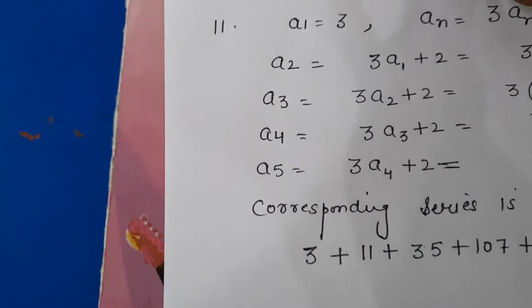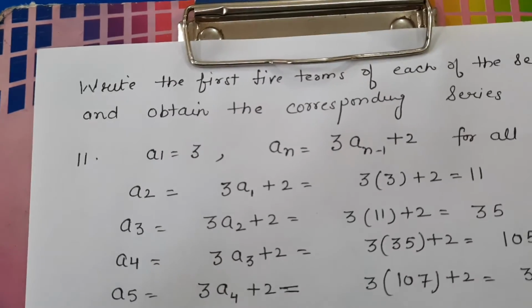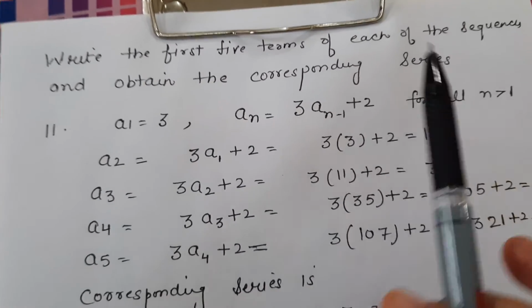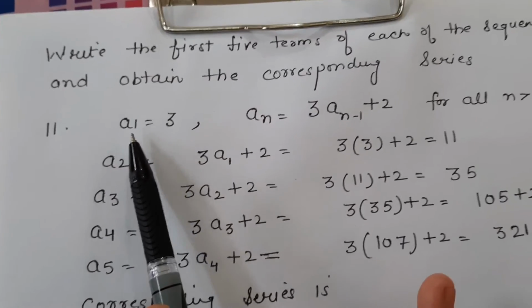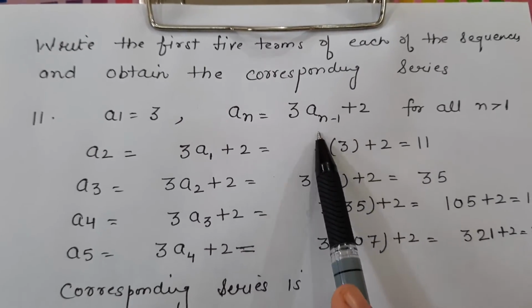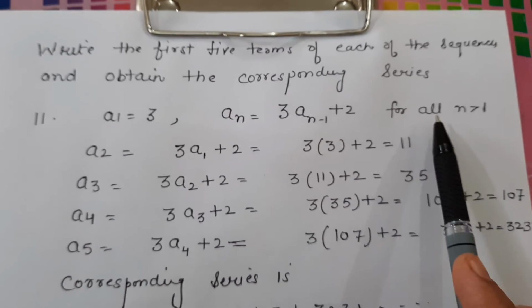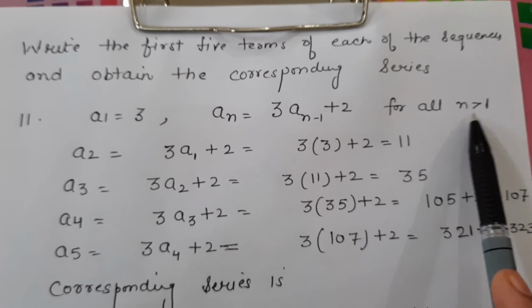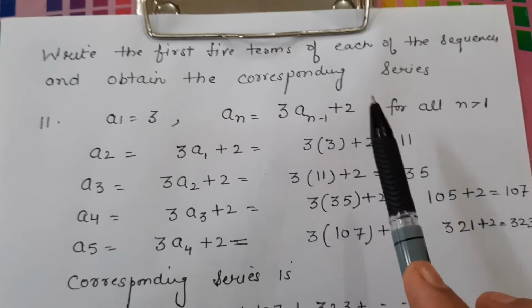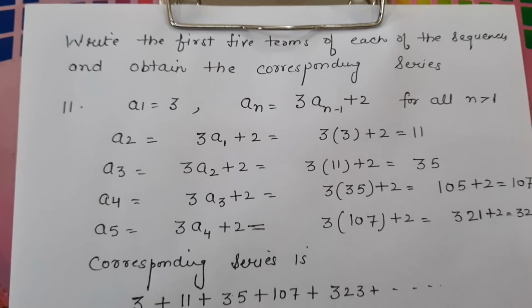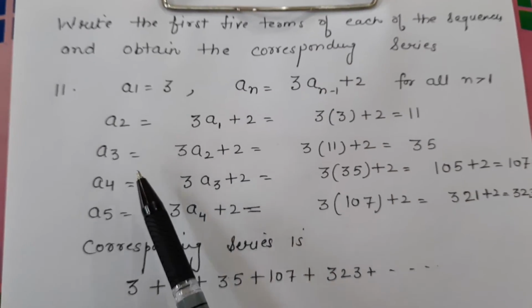Now in this question, you first have to write the first 5 terms of each of the sequences and then obtain the corresponding series. Just look here. a1 is given, means the first term of the series is given, and a_n is 3 into a_(n-1) plus 2 for all n greater than 1. You know that n is a natural number. So for all n greater than 1 means this formula is applicable for all n which are greater than 1. You can take the value of n as 2, 3, 4, 5, 6 up to so on. But we just have to find the first 5 terms.